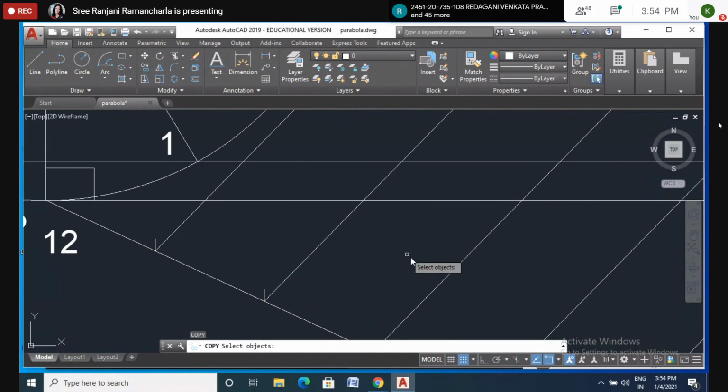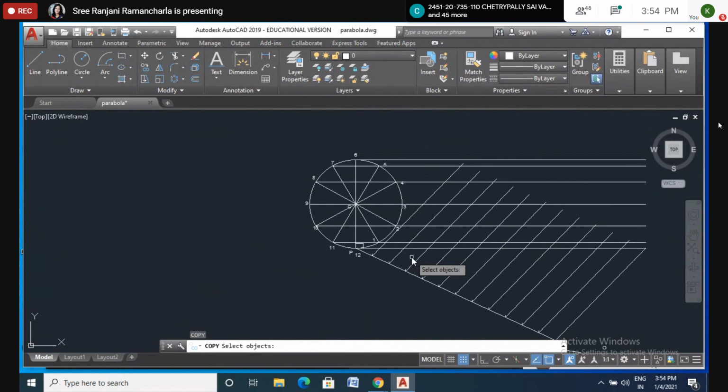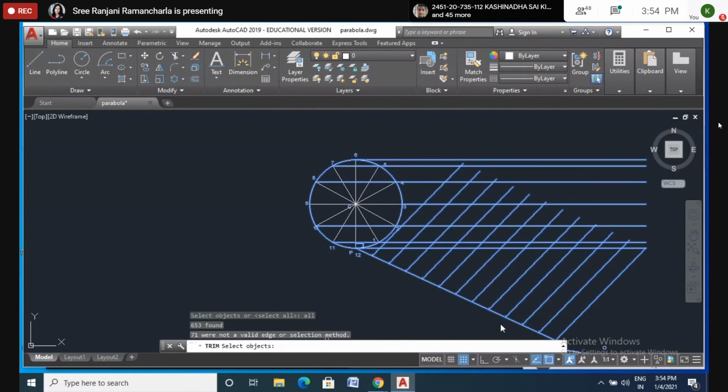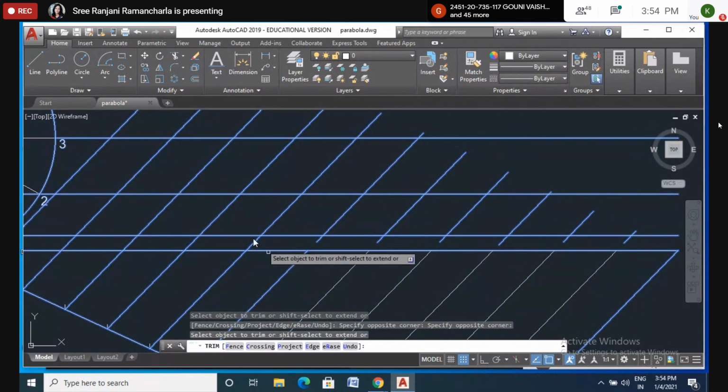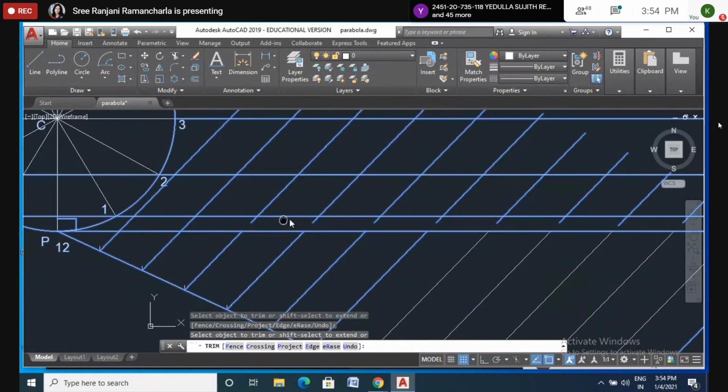Yes, I drew all these lines, but I will remove the extra lines. So I will trim all these extra lines. I don't require this one. Later on, I will erase these detached lines.